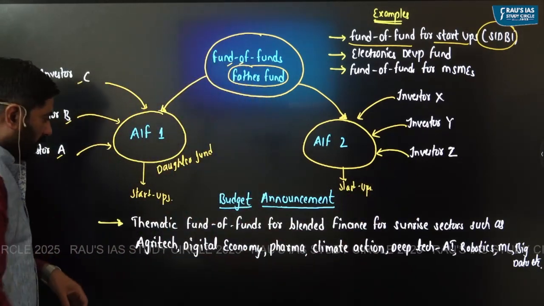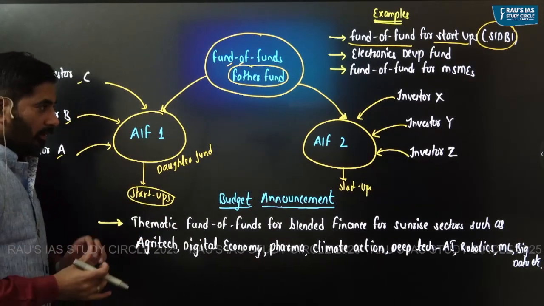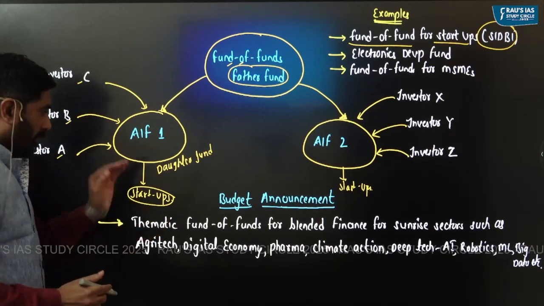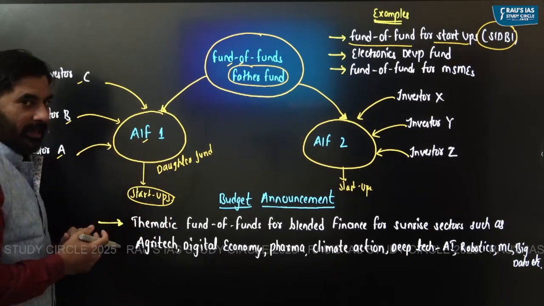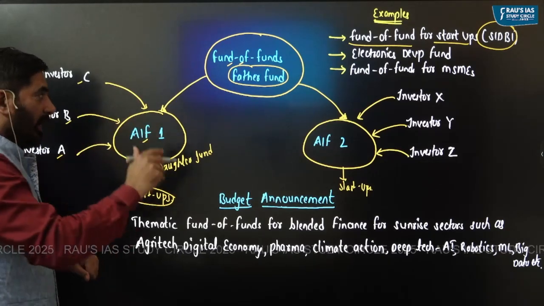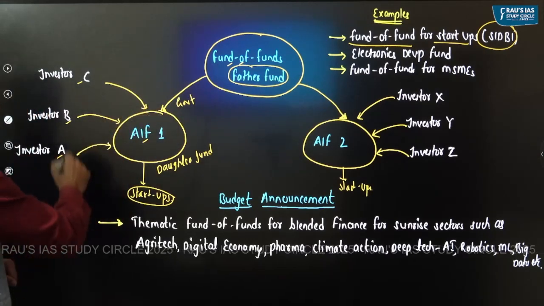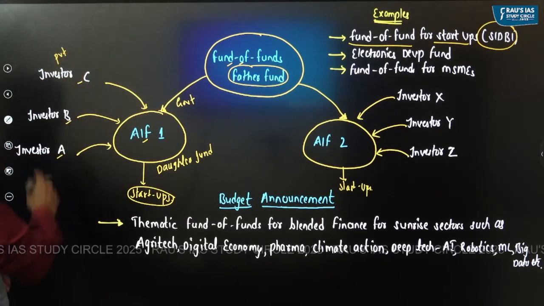So think of it. When this startup is getting money, from where is the money coming? Money is coming from AIF. But from where is AIF getting money? AIF is getting money from the government as well as the private sector.